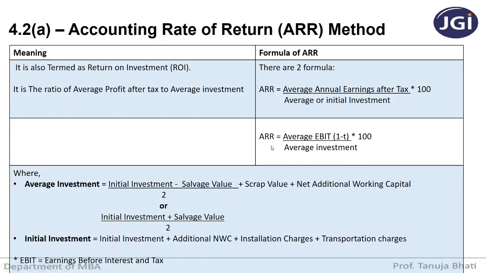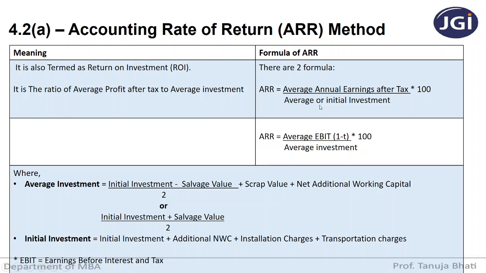And the second formula is average EBIT, where EBIT stands for earnings before interest and tax, into (1 minus tax) divided by average investment into 100. Remember these formulas: it is average earnings divided by average investments, or you can take initial investment, and average EBIT divided by average investment.